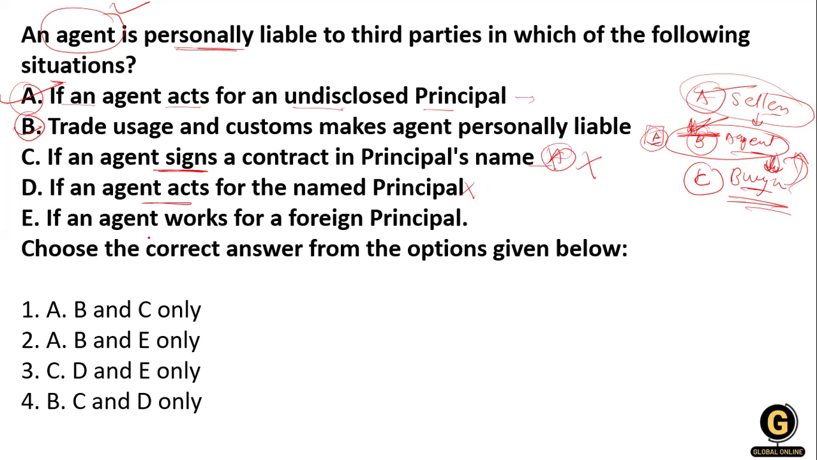Now, if an agent works for a foreign principal, in that condition he is liable. So the options are A, B, and E. Option number 2 is right over here.